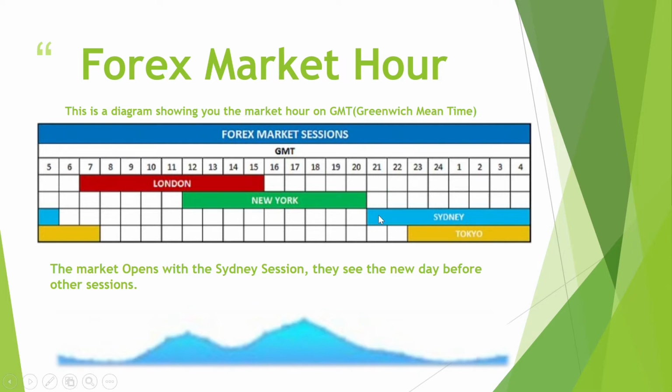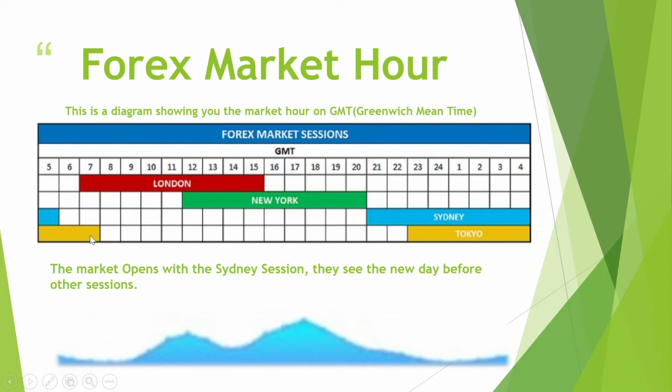The market opens at 21 o'clock with the Sydney session and moves on to 23 o'clock, when the Tokyo session opens. Between 23 o'clock and 5 o'clock, the two sessions run together, which is called an overlap. We'll get to that. At 5 o'clock the Sydney session closes because the banks in Sydney close, and the Tokyo session takes us through to 7 o'clock.